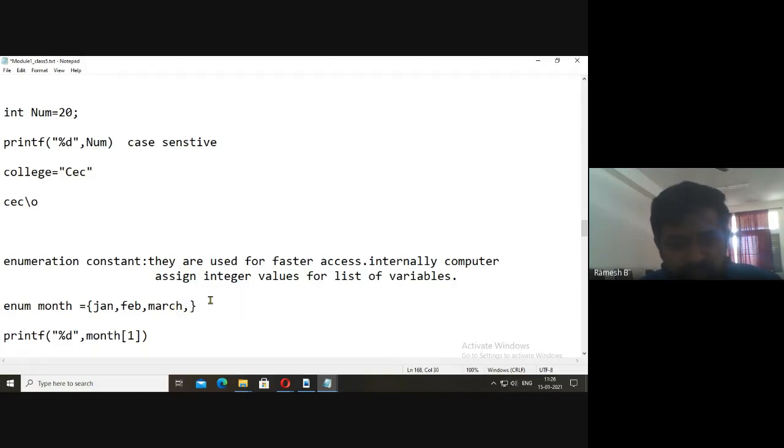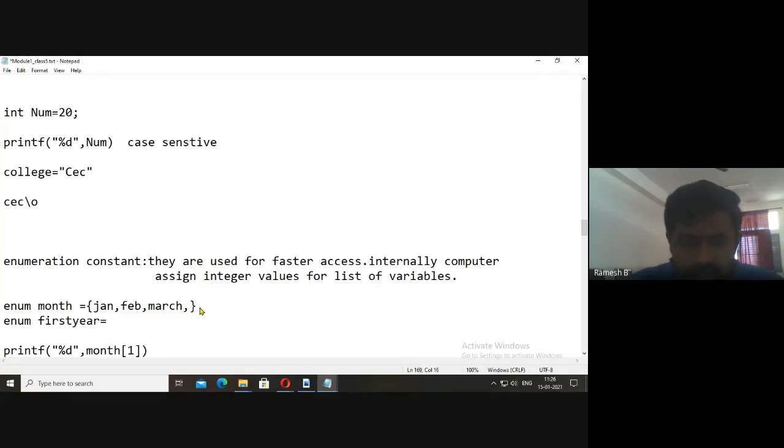Similarly, if you take any classroom, enum, say first year, say I will define with your names. Say first name may be Raj, okay. Second name may be Rahul, okay. Something like this. The names are there. 50 names will be there. Okay.